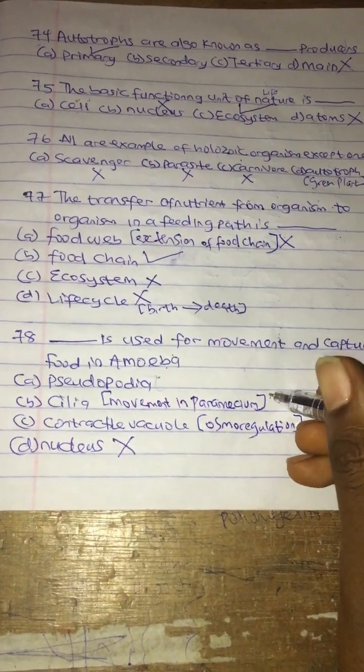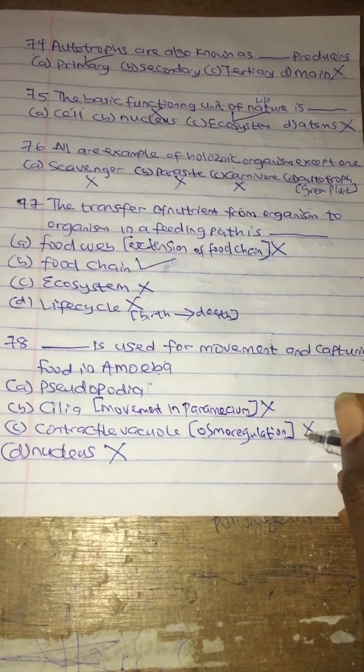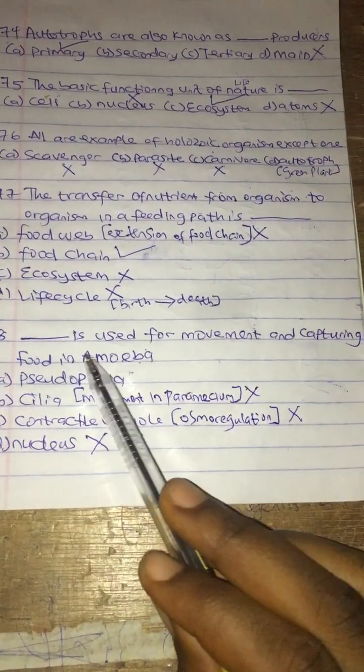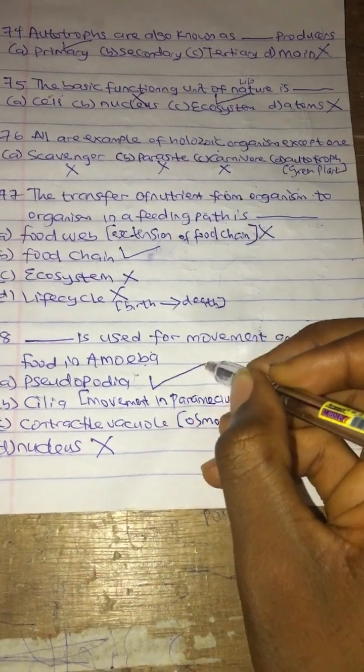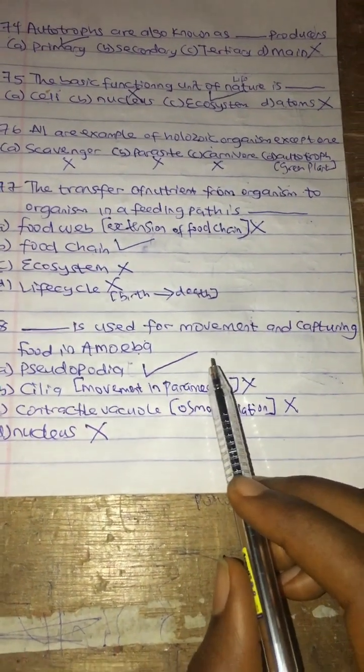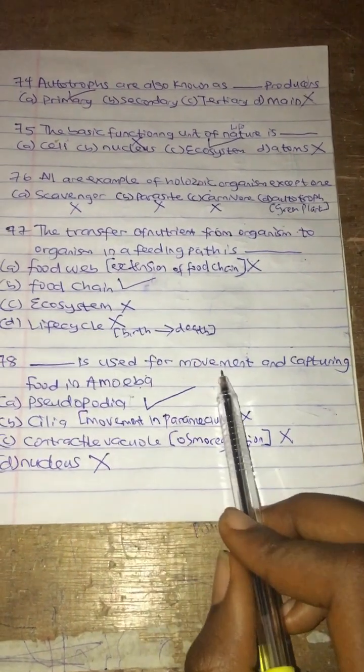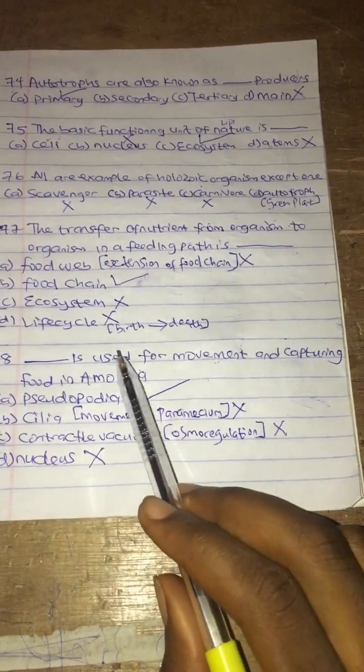Which is also wrong. Contractile vacuole is also wrong, but the one which is used for movement and capturing food in amoeba is pseudopodia. JAMB always repeat this question every year. Pseudopodia is used for movement and capturing food in amoeba.